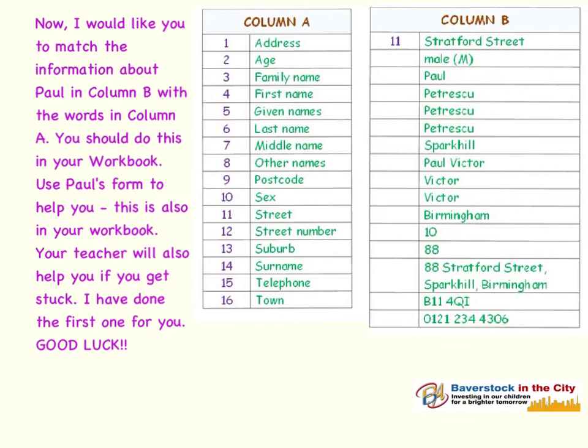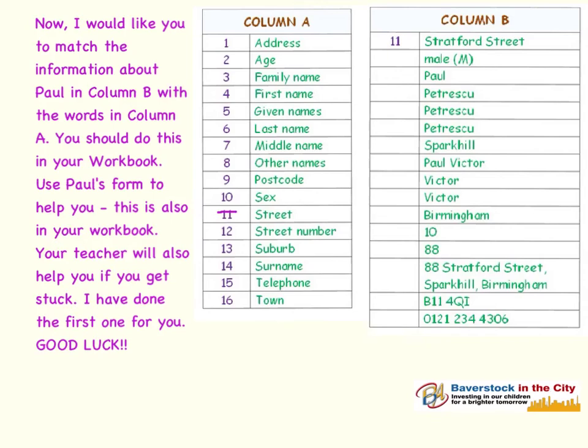So if we look down column A in the green column and we look for street, we will see that is number 11. We will transfer number 11 to column B in the blank column. And I think it might be sensible to cross out 11 from column A because you won't use it again.